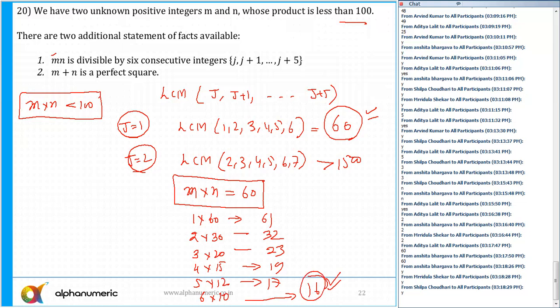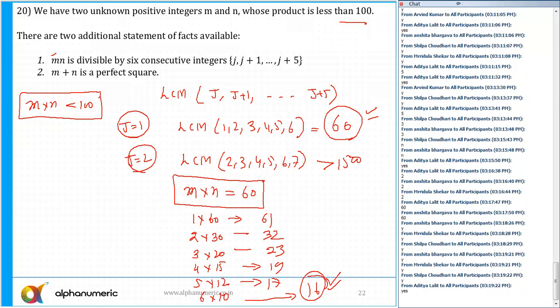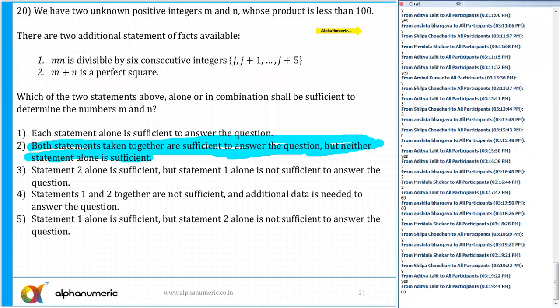So can I say that by combining both statements we can find the answer? Yes or no? But not individually alone. So the correct answer should be option B: both statements taken together are sufficient to answer the question, but neither statement alone is sufficient. So this is the correct answer. I hope that it is clear. Any doubts to anyone, please tell me now. So this was doable, manageable.